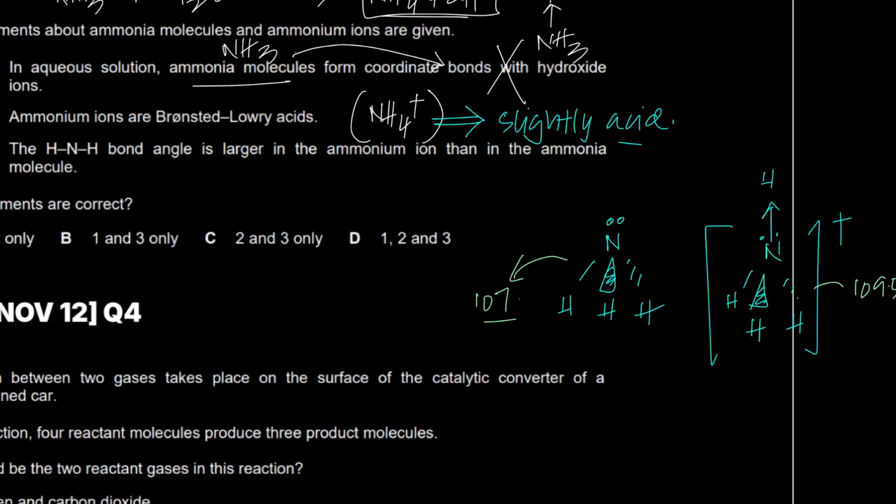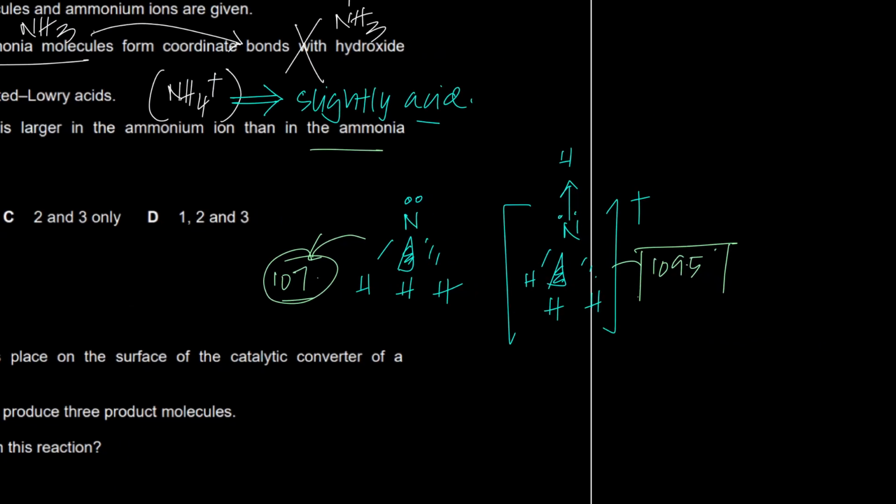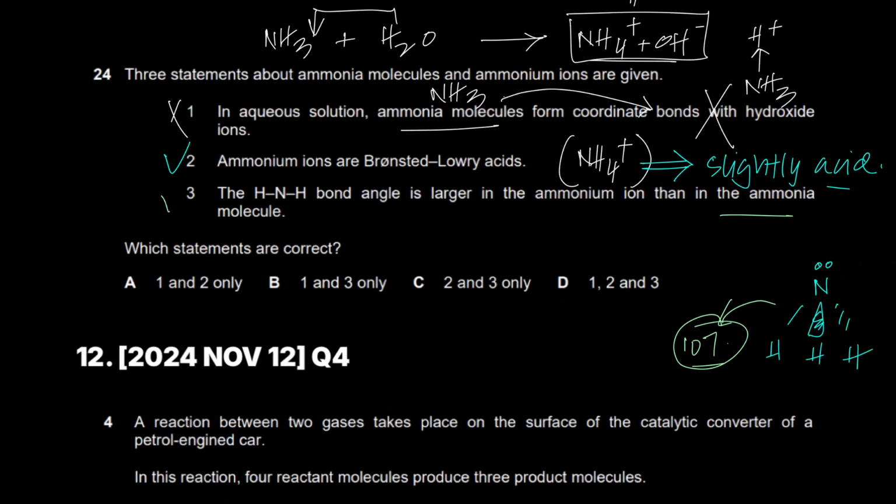So what is he saying now? He's saying the NH bond angle is larger in the ammonium ion than in the ammonia molecule. Yes, in the ammonia molecule it's 107 and in the ammonium ion it's 109.5. So it is absolutely larger. So 2 and 3 are correct, option C, done and dusted.